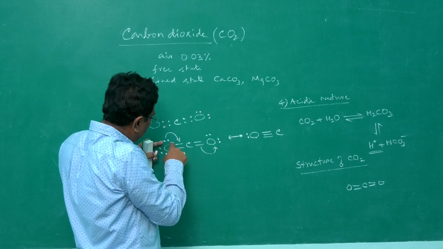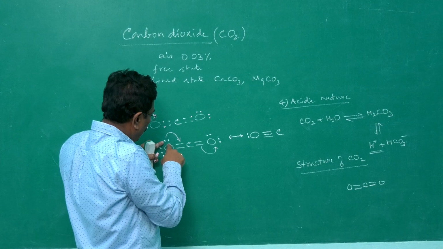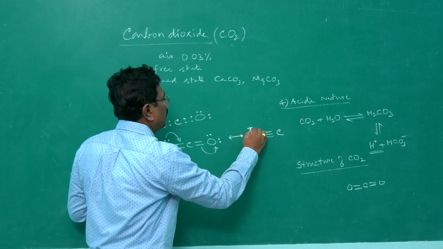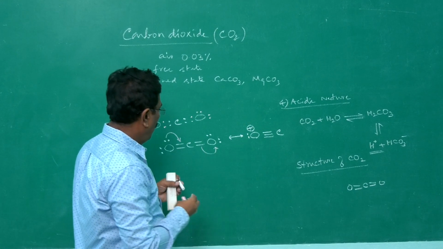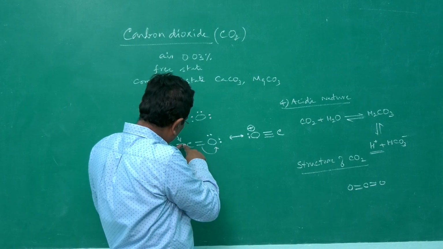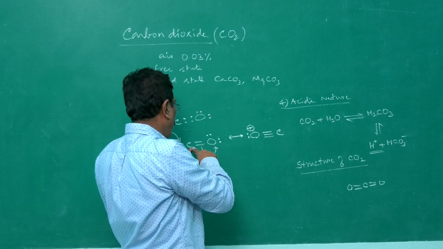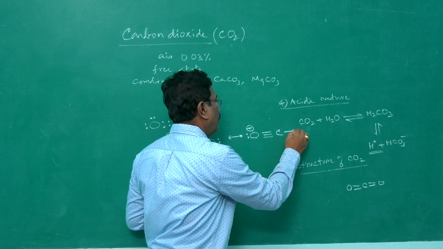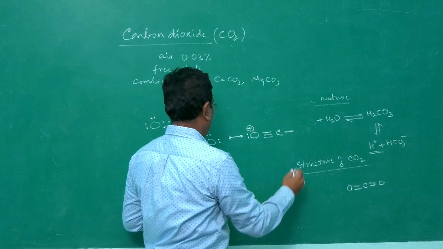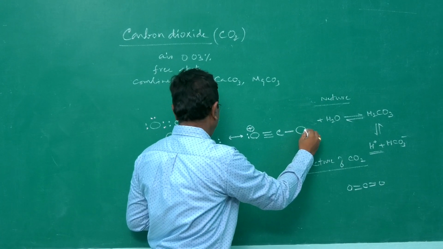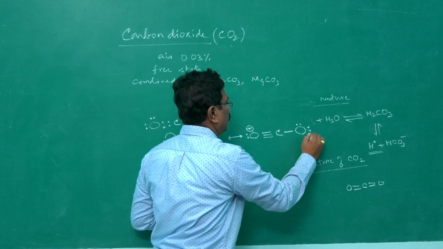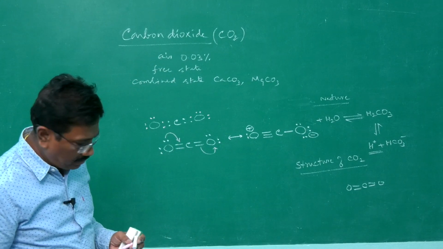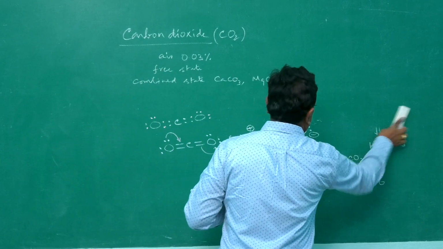Since electron of oxygen is moving towards carbon, reduction in the number of electrons, therefore positive charge. And since carbon accepts an electron pair, at the same time it loses an electron pair. Therefore, no change in charge for carbon. Here, with oxygen, only one bond is being formed, and this oxygen has got now 3 electron pairs: 1, 2, 3 electron pairs. Now it has got negative charge also. So that is the structure of carbon dioxide, resonance structure I have written.